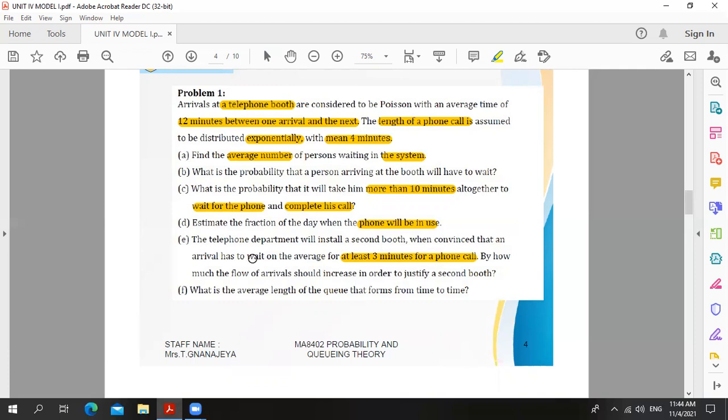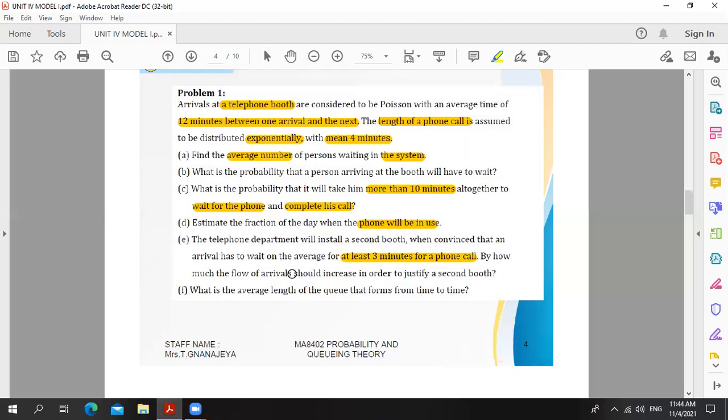The telephone department has decided to install a second booth when the customer's waiting time in the queue is at least 3 minutes. So if the entering customer waits at least 3 minutes for the phone, they are willing to install another telephone booth. But they need to know what arrival flow is needed for the second booth.